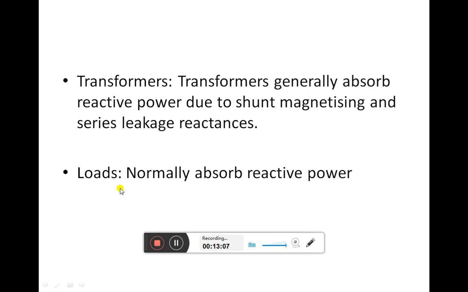Then the next important component is the load. For the load, to say whether it produces or absorbs reactive power, we must know its power factor. Depending upon the power factor, we can say that the load is capacitive or inductive in nature. If the power factor is leading, the load is capacitive in nature, and if the power factor is lagging, the load is inductive in nature.